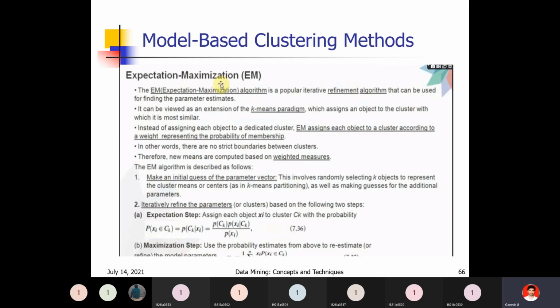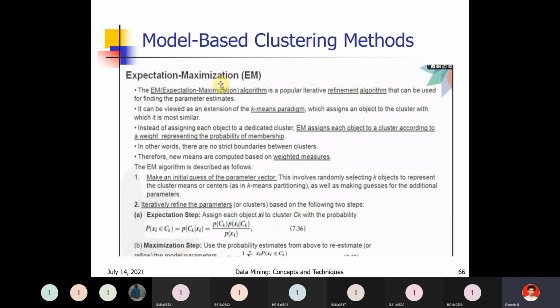The expectation maximization algorithm is described as follows. First, make an initial guess of the parameter vector. This involves randomly selecting k objects to represent the cluster mean or center, as in k-means partitioning, as well as making guesses for the additional parameters.